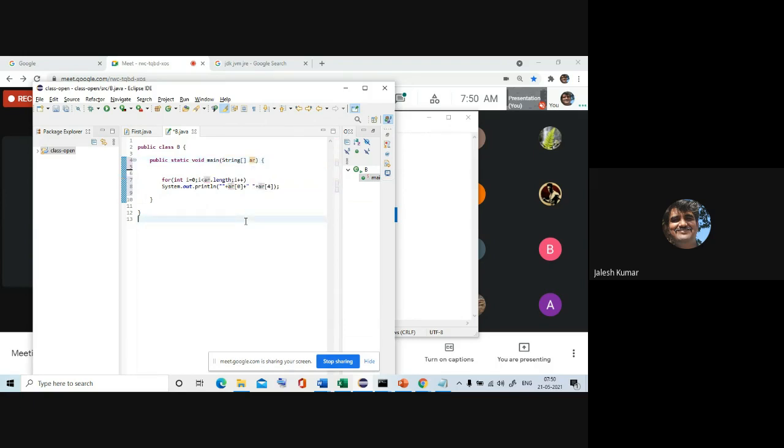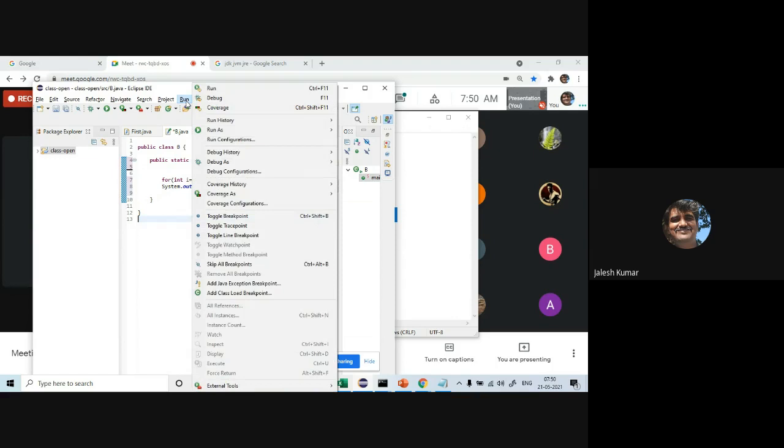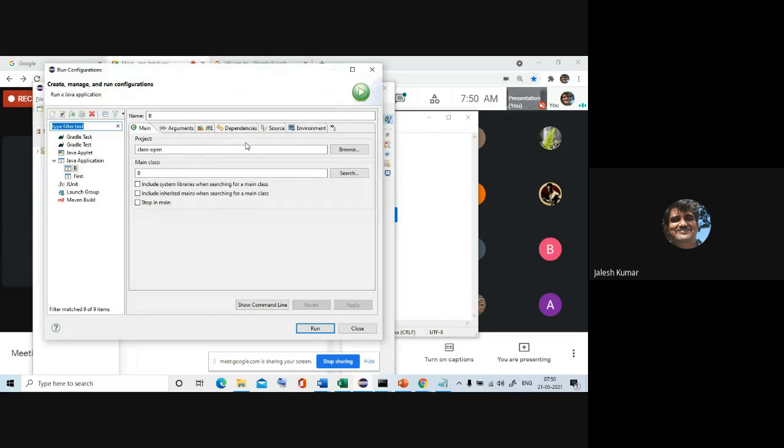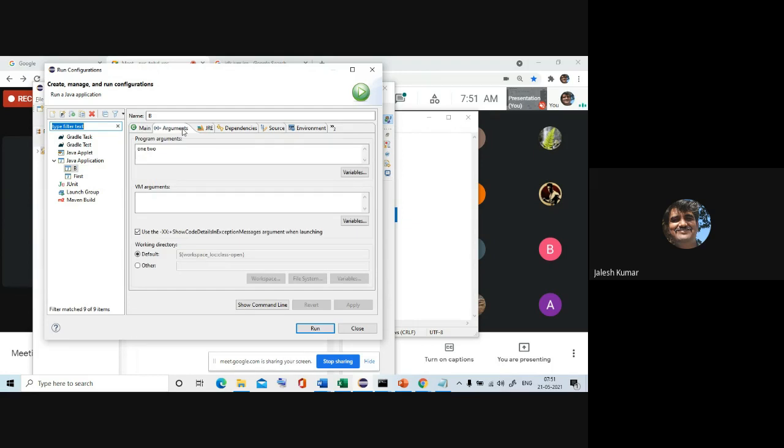Now I corrected it. See how to pass the command line here, which is a confusion for most of your friends. Go to Run, Run Configuration. If you press run configuration you will get many different attributes. Press Arguments, and in program arguments write: test is scheduled on 31/05/2021. Now you run.